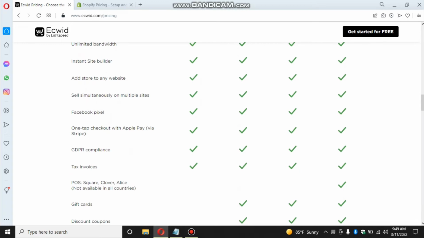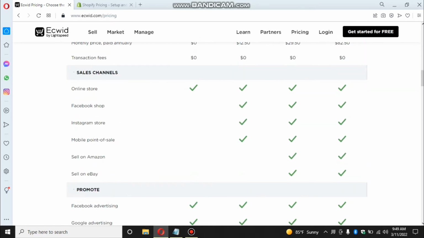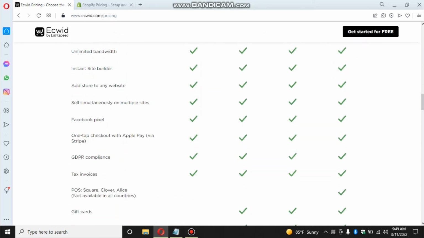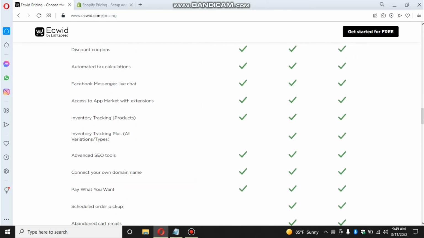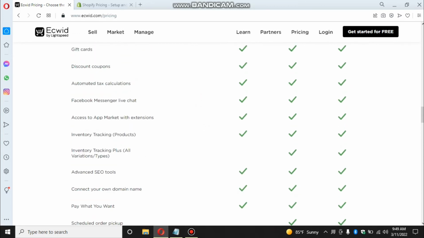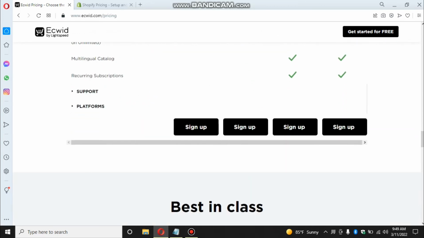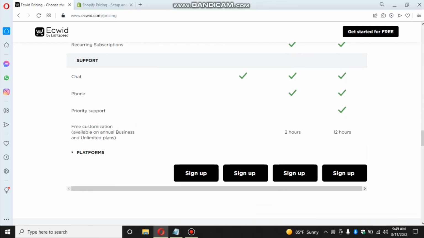And also Facebook pixel, one tap checkout with Apple Pay, right? This is the most important thing in the free plan, even you are getting that. And also text invoices, right? All the other stuff you can see here and read, you will be getting for venture as well as business, right? And also support here, phone, right?